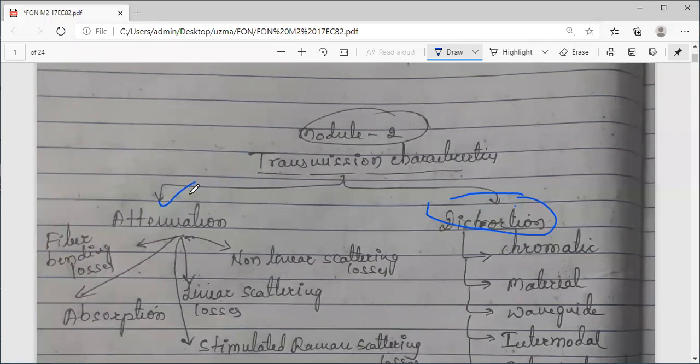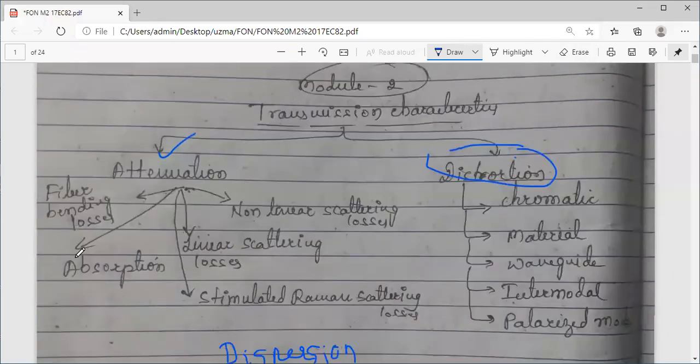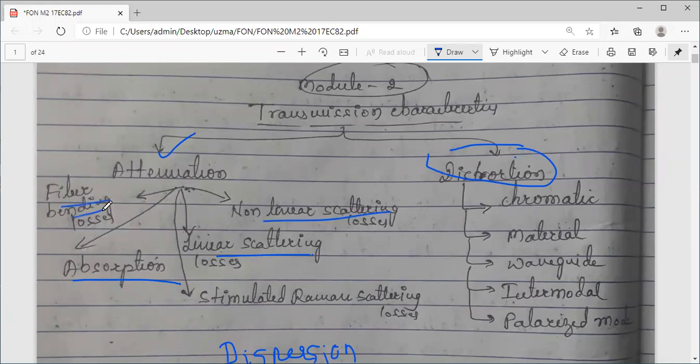So already attenuation we have completed. Four different losses we have seen: material absorption, linear scattering, non-linear scattering, and fiber bending losses. These mechanisms will cause the attenuation. Similarly, there is one more loss, that is dispersion.